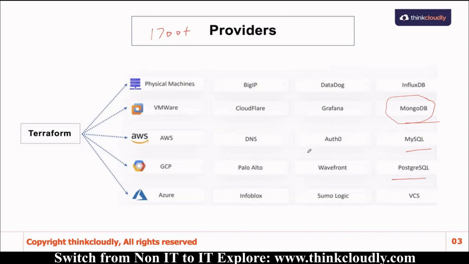It is impossible for anyone to learn every technology. 1700 plus technologies, it would take at least more than 500 lives to learn all of them. It's not easy, it's not possible. So what we learn over here is how to deal with one, and the same thing you will apply with others, and the magic will happen.